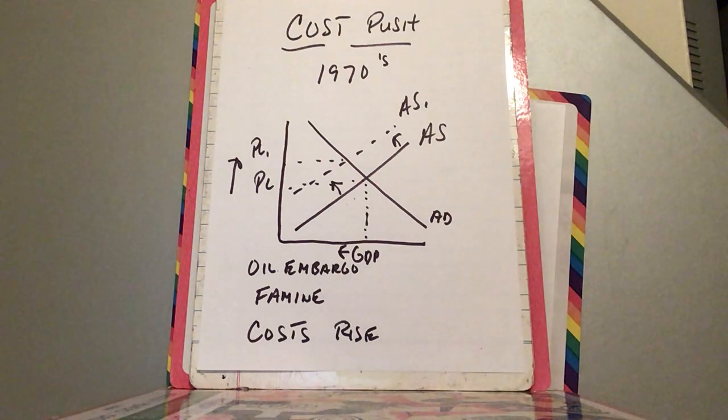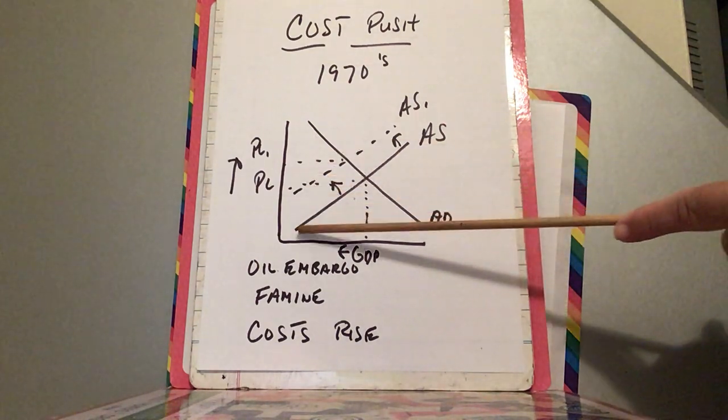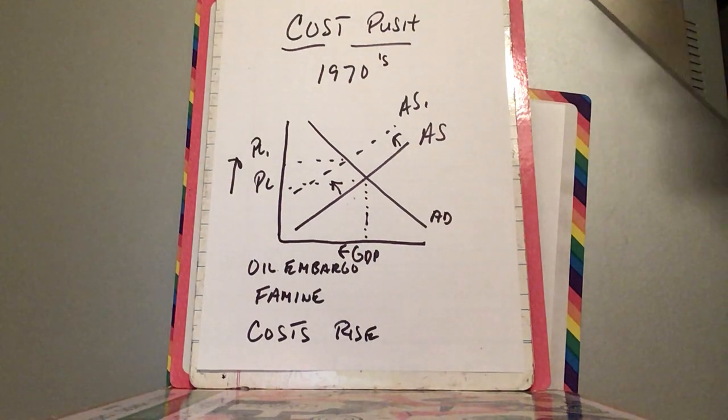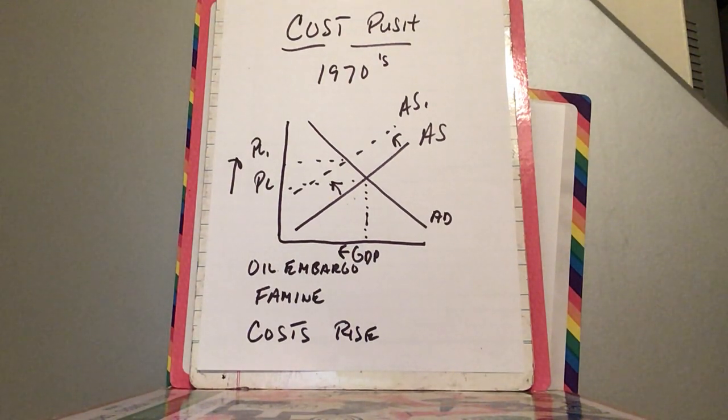Now, this comes from the supply side. All right, and again, you have your model, aggregate supply and aggregate demand. The 1970s was an example of this. In 1973, we had the oil embargo, and that resulted in oil skyrocketing overnight. We also had food famines, and food is also a cost of production for cattle and that type of industry. So prices started to go up. Costs started to go up. Oil is a cost of production, transportation. So when costs started to go up, prices started to go up.